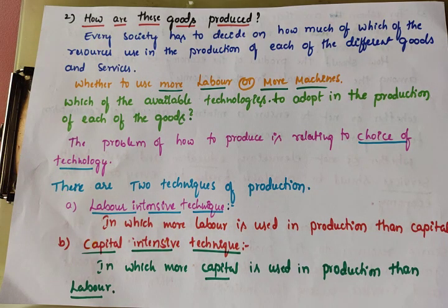How are these goods produced? How are these goods produced means how to produce, which type of method we should use to produce goods and services. This problem is related to the choice of technology, which type of technology we should adopt. Because to produce goods and services, there are two types of techniques. One is labor intensive technique, another one is capital intensive technique. We can use labor, otherwise we can use capital.